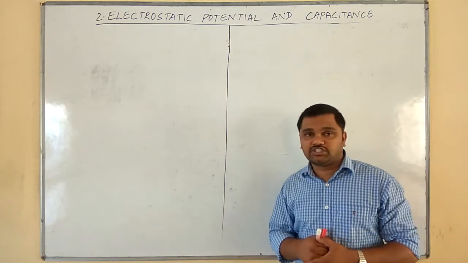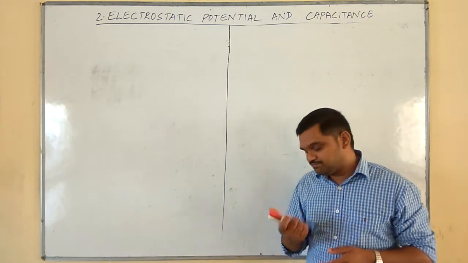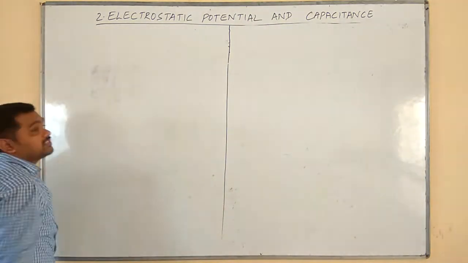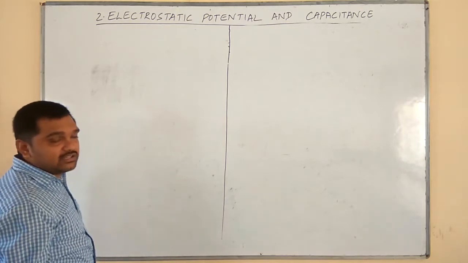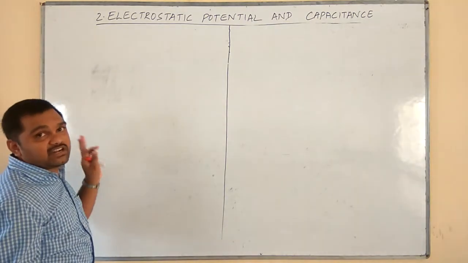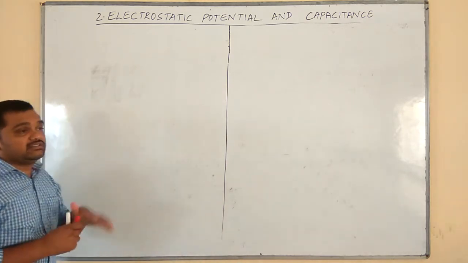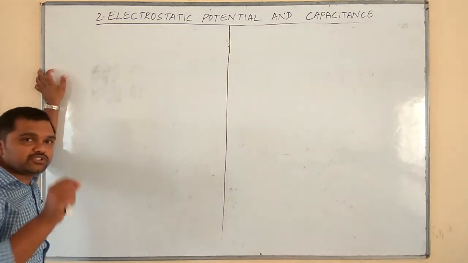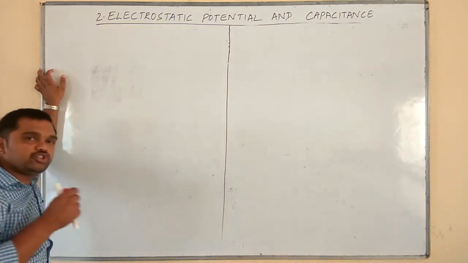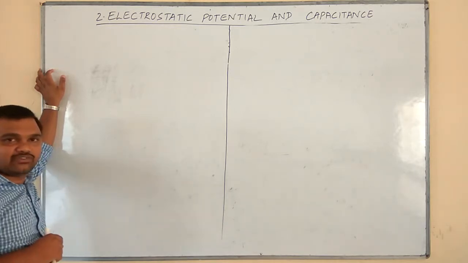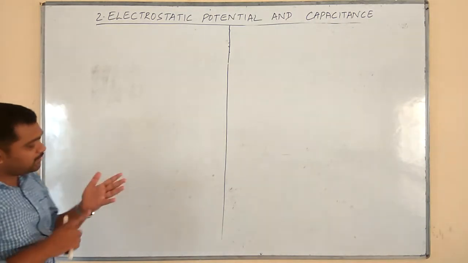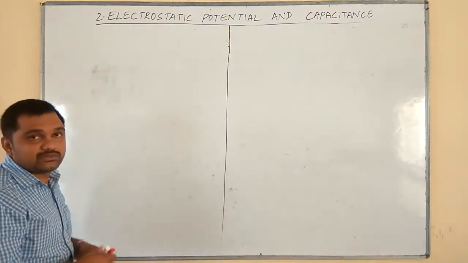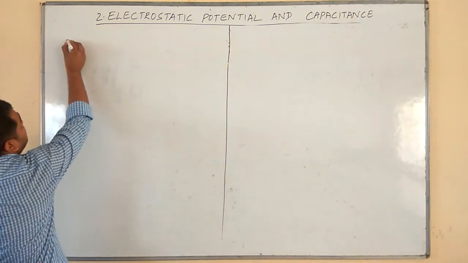You know about gravitational potential energy, isn't it? See, actually, this is the fourth electrical effect of a charge, which I discussed in the very first class, while discussing the concept of electric charge. What is an electric charge? It is something possessed by an object by virtue of which it produces electrical effects. Which are those four electrical effects? Electrical force, electrical field, electric potential, and the fourth one, electric potential energy.